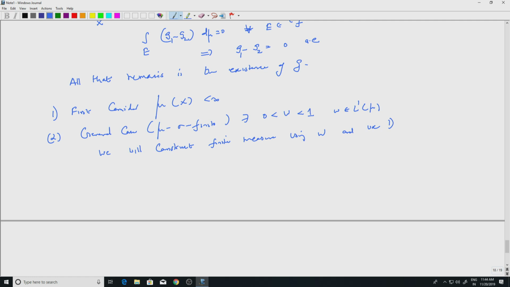Okay, so let us stop here. We have only stated that the continuous linear functionals on LP of mu are given by functions in LQ, along with the equality of the norm.